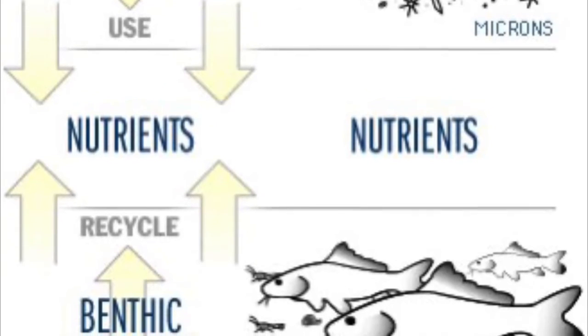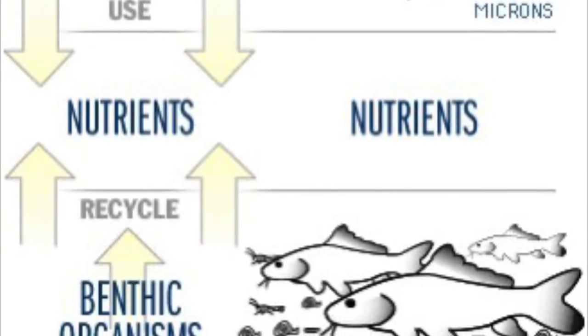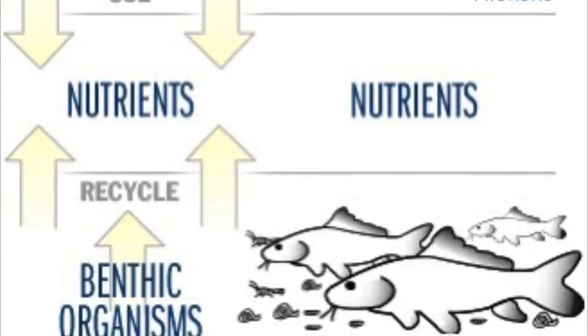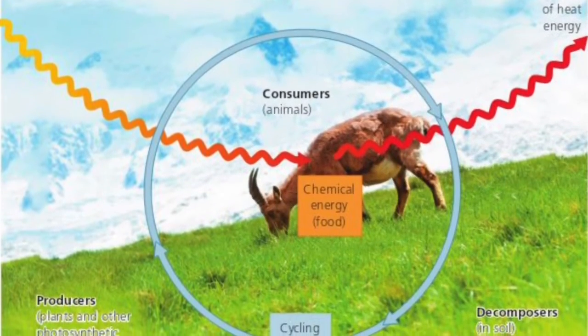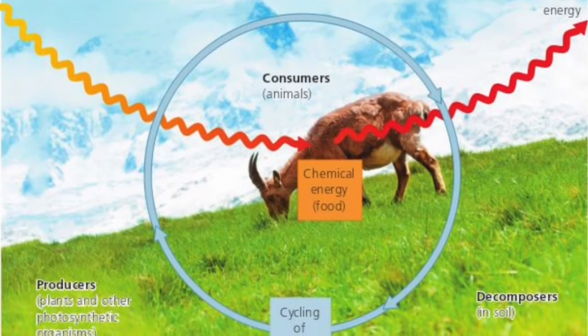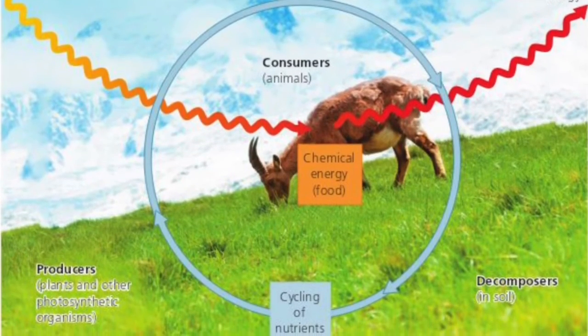The food is the chemical energy. The nutrients are constantly being cycled. This is created by the decomposers breaking down the dead organisms. No energy is ever lost in this process. This all forms an outflow of heat energy. This is an extremely crucial part of life on Earth.